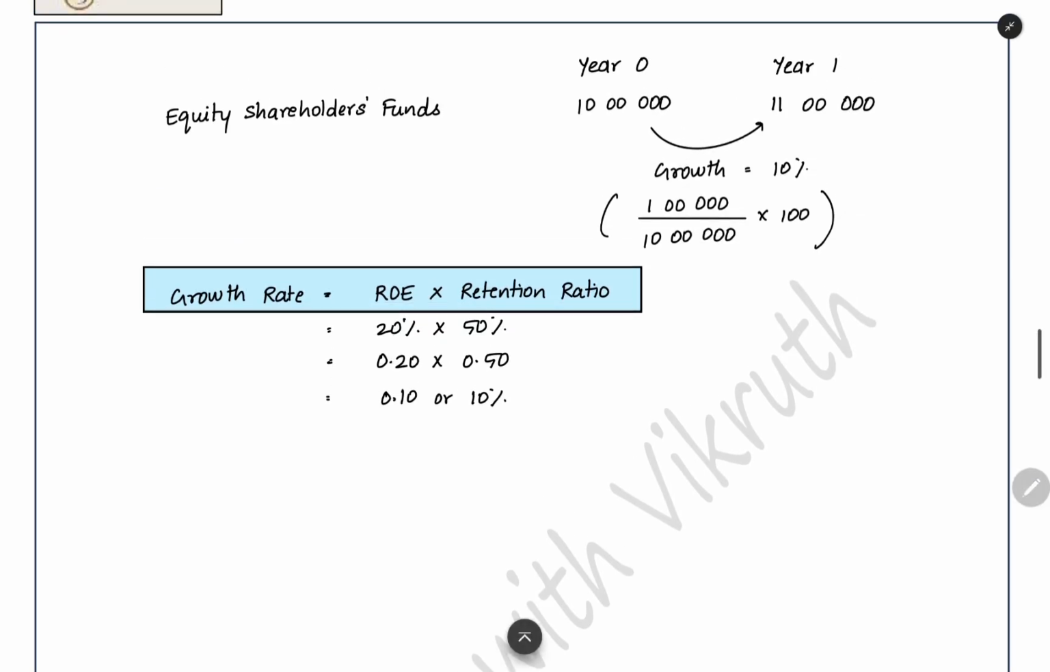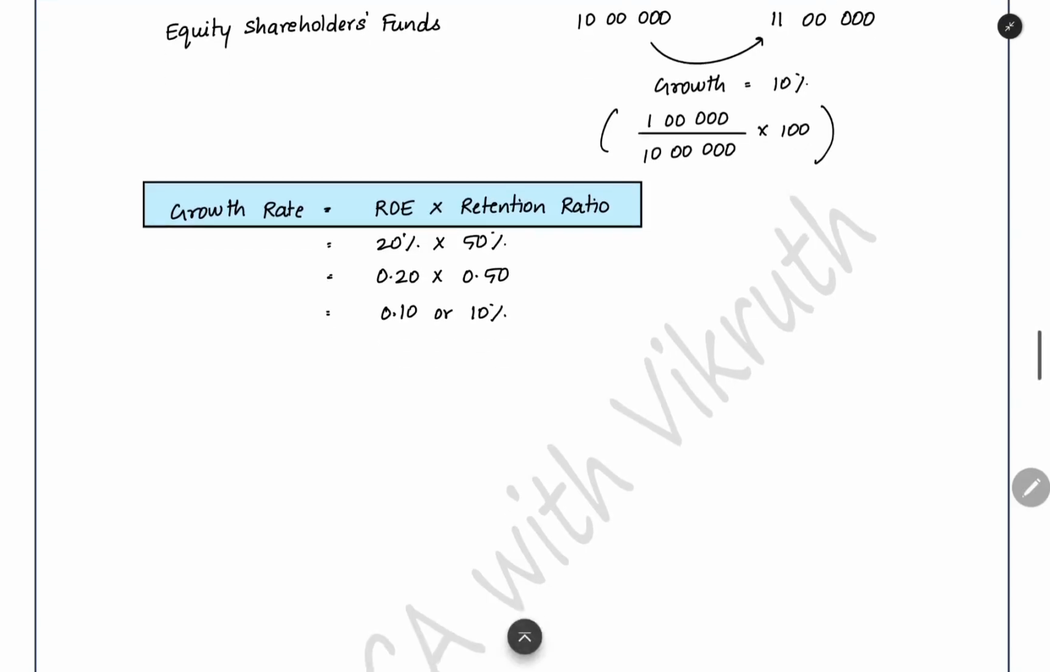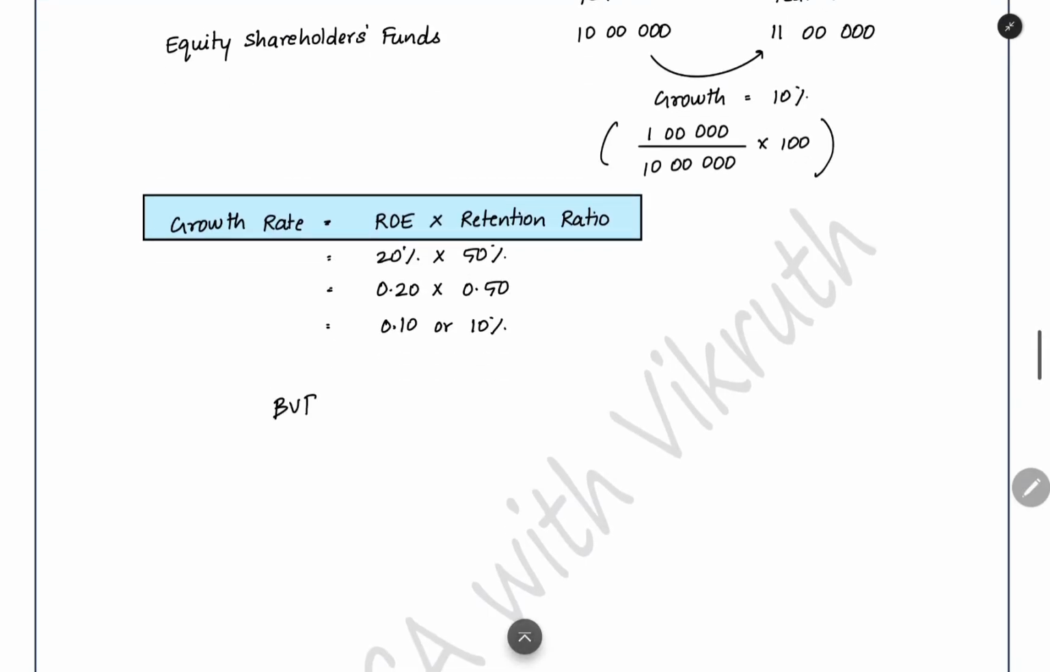You can do this on a total basis also. You can do it on a per share basis also. This they will call book value per share. The total equity shareholder fund you are having is 10 lakh rupees. For example, we can take you are having 1 lakh shares. So the book value per share will be 10 rupees. And then at the end of year 1, you are having 11 lakh equity shareholder fund. When you divide by 1 lakh shares, you will get 11 rupees. So here also the growth rate will be 10% only. On a per share basis also, the growth rate will be the same.